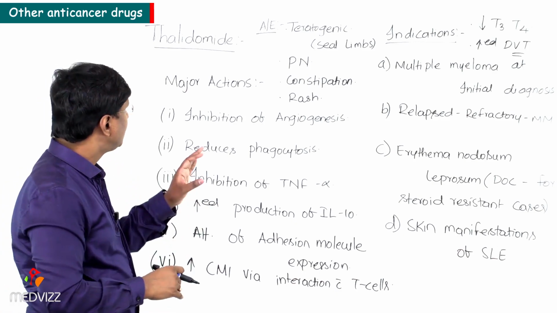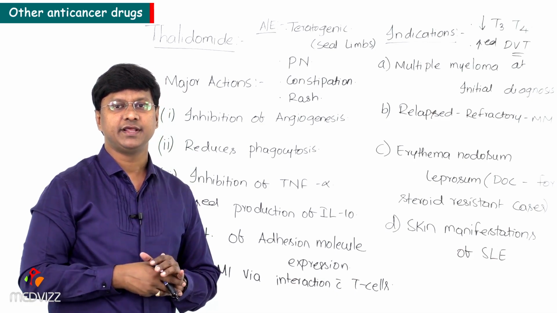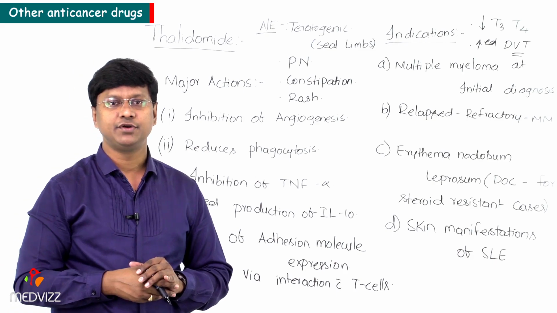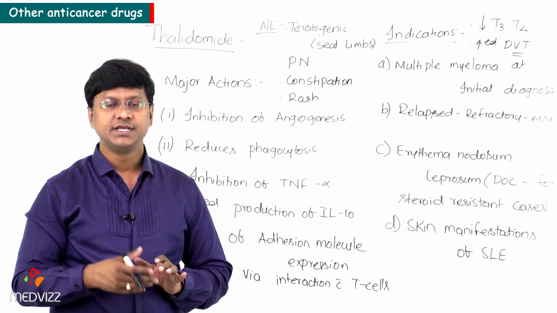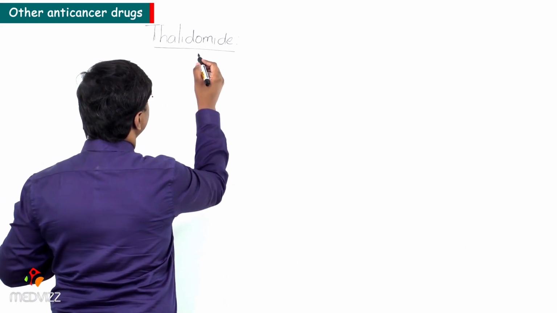Next, there are certain immunomodulatory derivatives of thalidomide, and the immunomodulatory derivatives of thalidomide are called IMiDs. Now let me discuss the immunomodulatory derivatives.